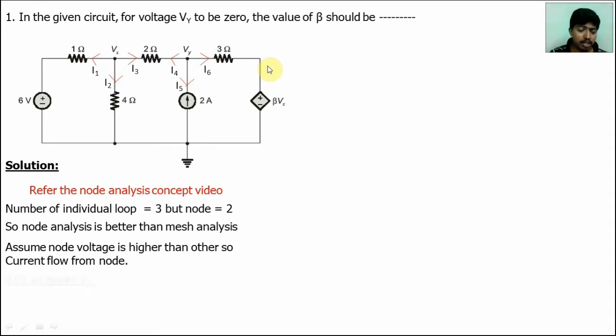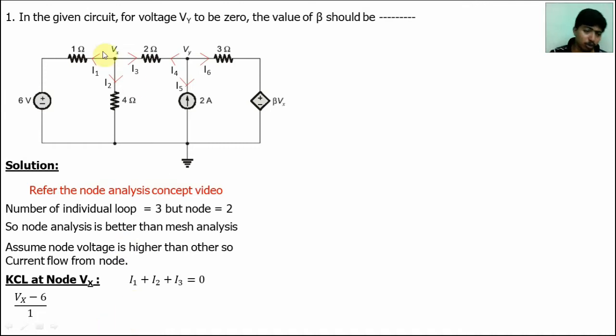First apply Kirchhoff's current law at node Vx. Sum of incoming current is equal to sum of outgoing current. Here all the currents are outgoing, so I1 plus I2 plus I3 is equal to 0. Find the I1 current. I1 flows from here, so I1 is Vx minus 6 divided by 1k, because I is equal to V1 minus V2 divided by R, where V1 minus V2 is the voltage across the resistor.